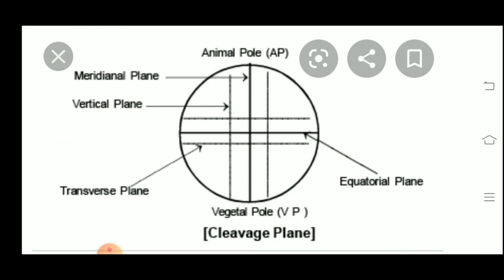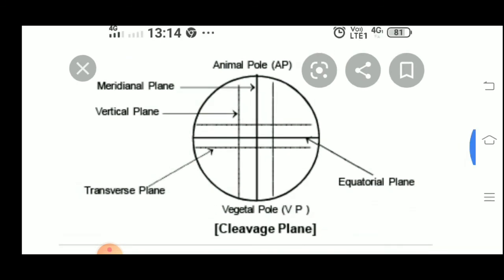Now the last one is the transverse plane. It is also called the latitudinal or horizontal plane. Here you can see that the transverse plane is parallel to the equatorial plane, but it is slightly above or below the midline.